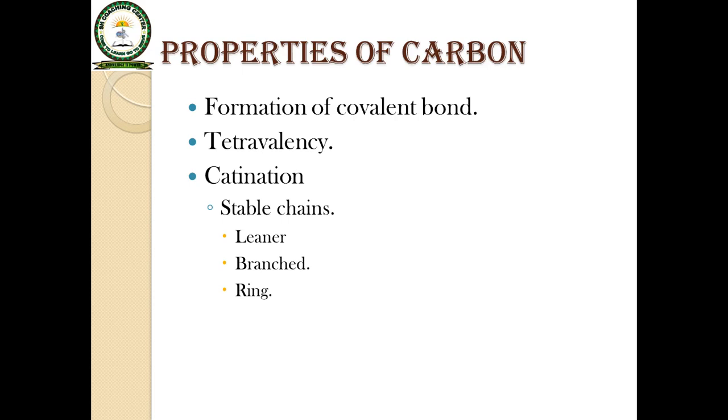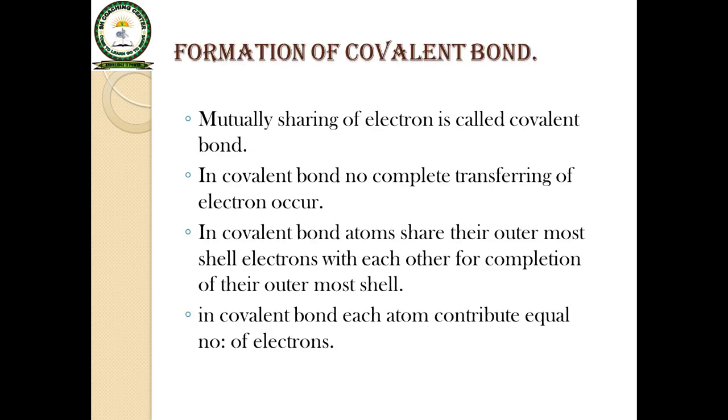First of all, covalent bond. What is covalent bond? Mutual sharing of electrons is called a covalent bond. In a covalent bond, no complete transferring of electrons occurs. In a covalent bond, atoms share their outermost shell electrons with each other for the completion of their outermost shell. And in a covalent bond, each atom contributes an equal number of electrons.